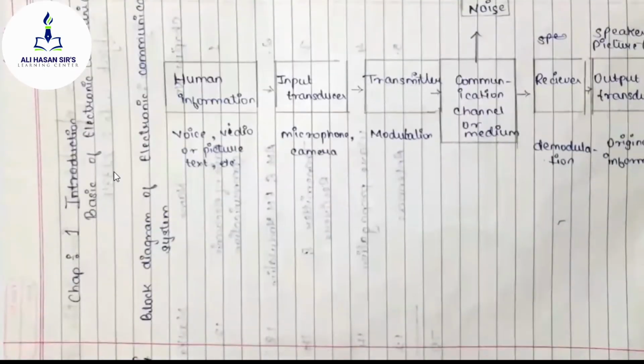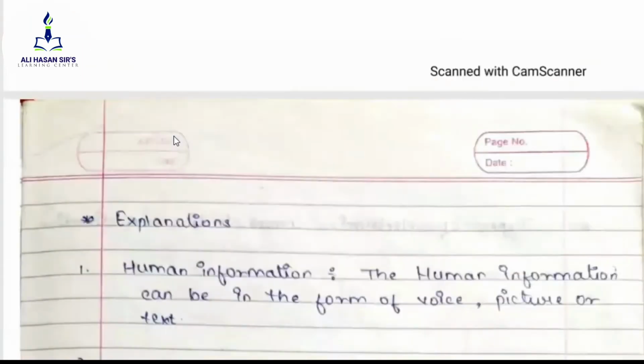The first topic we have studied in this particular unit is the block diagram of electronic communication system. It is very, very important. It comes in your examination for 4 marks. Draw and explain the block diagram of electronic communication system. This is the first topic we have studied.